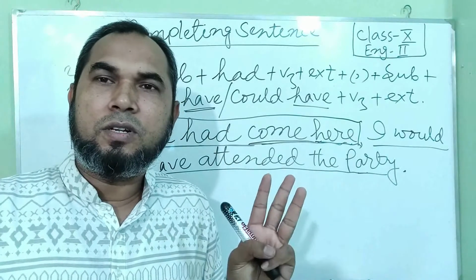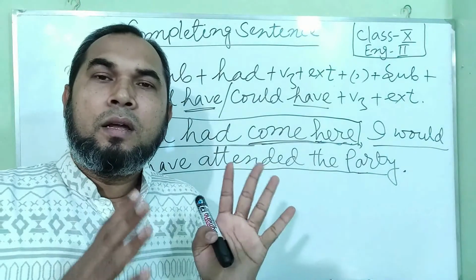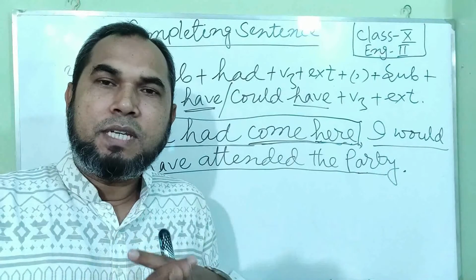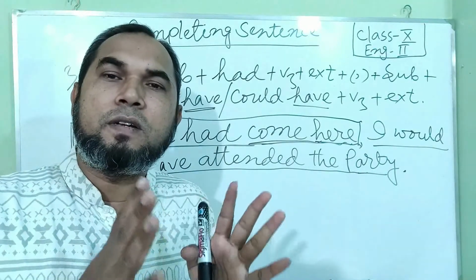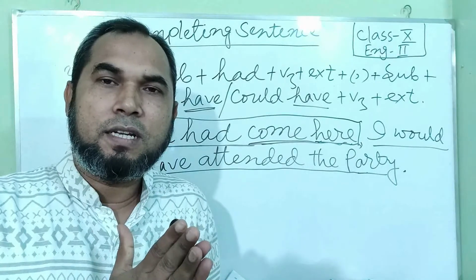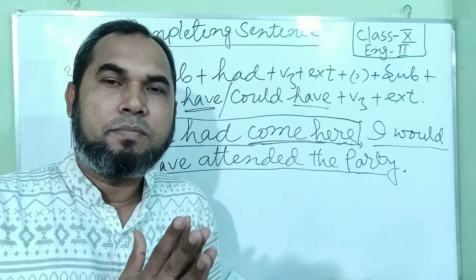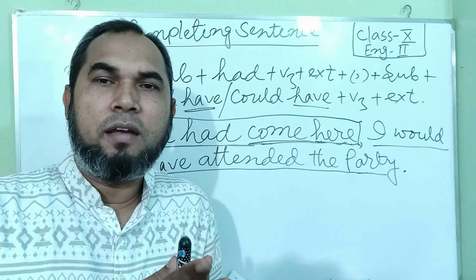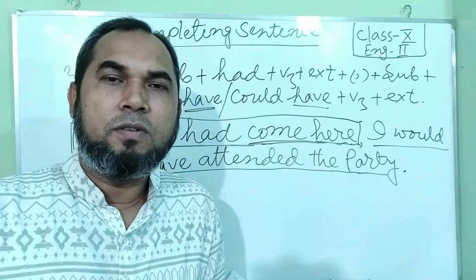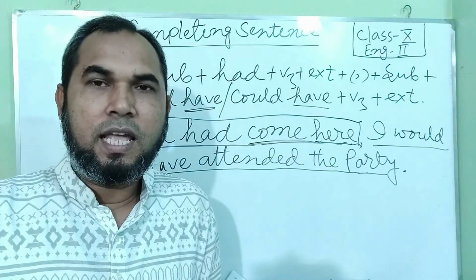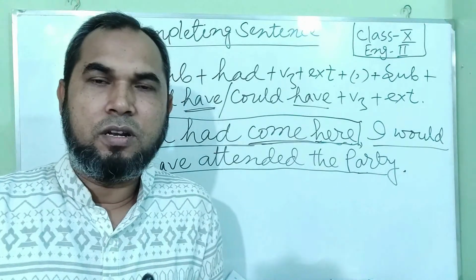And the third conditional, that is if, then subject, then had plus V3, then extension, that is called past perfect tense. Then subject would have, could have, should have, and the past participle form of the verb, then extension. That is the third condition.